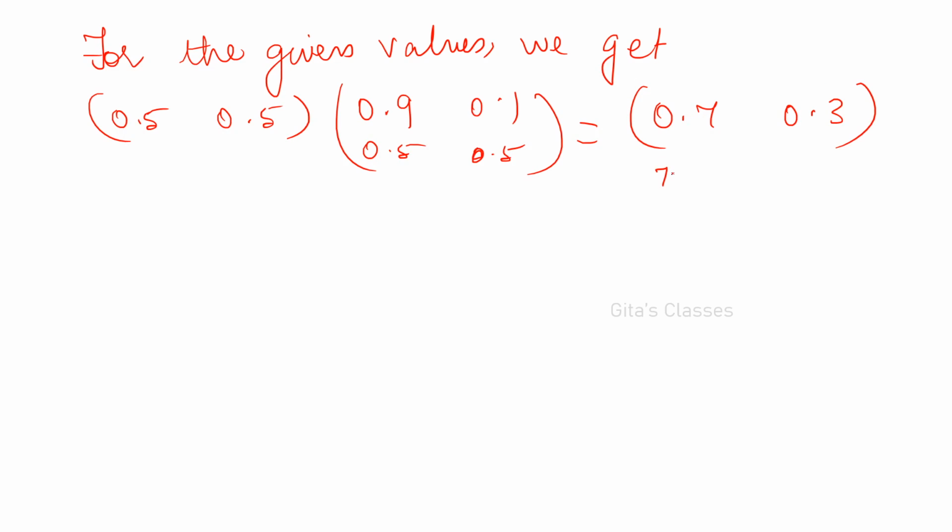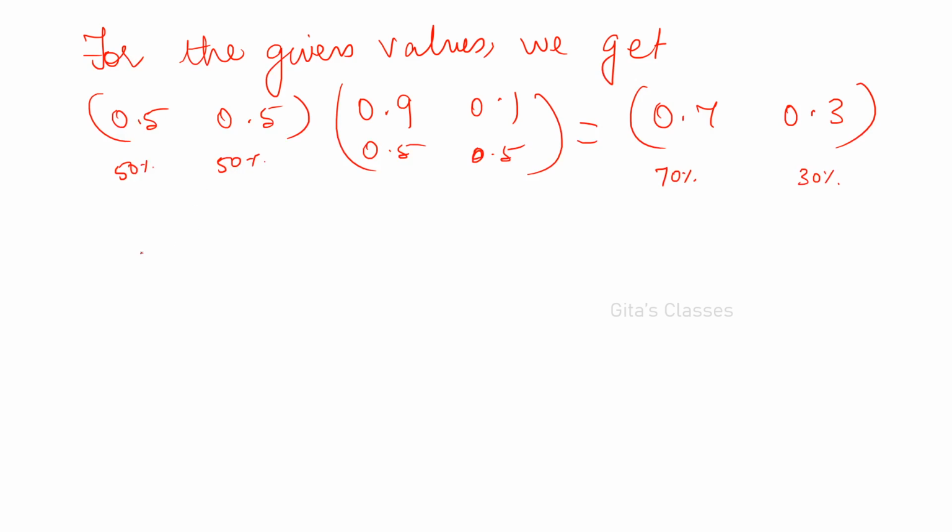This is 70%. That is in period 2. It is 70%, 30% for the products A and B. Here initially we started with 50% and 50%, right? And after this transition, it is 70% and 30%. Similarly, now we are in period 2, so in the same formula you can apply, if the transition matrix remains the same. They have given it is the same.